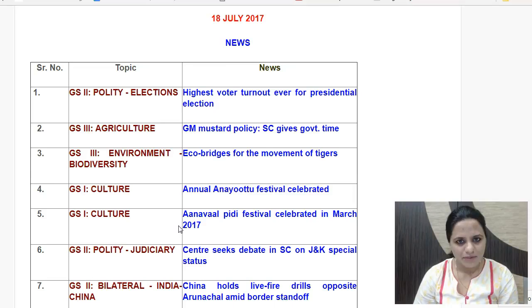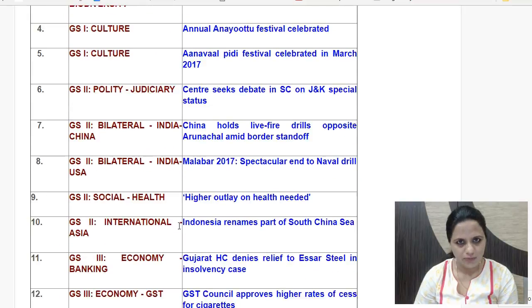The news items picked up from the Hindu newspaper are these 14. We'll look at them in detail.